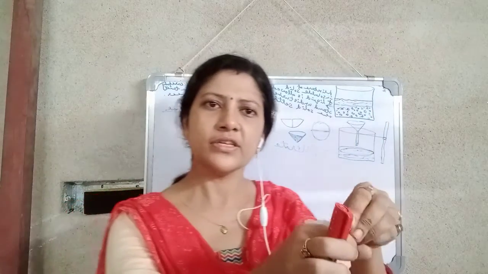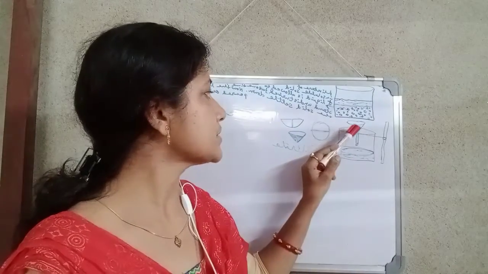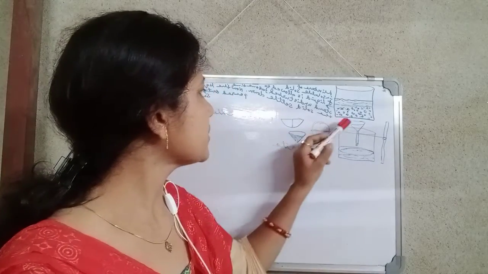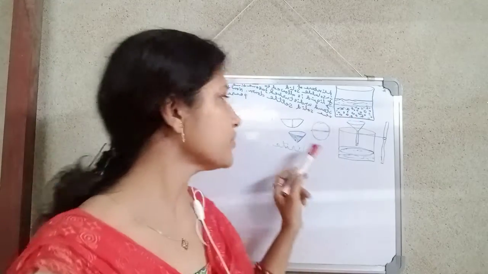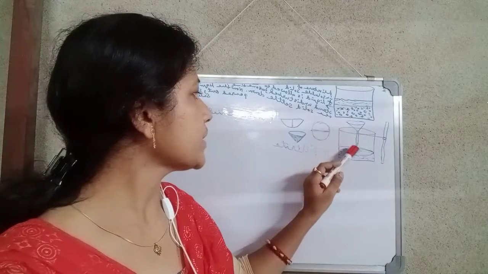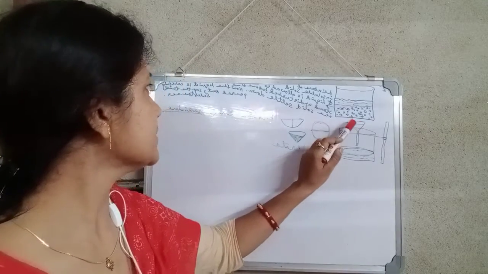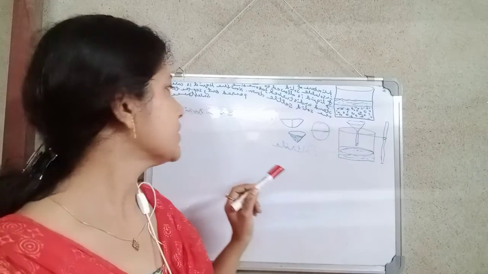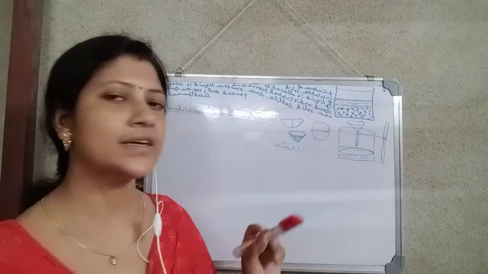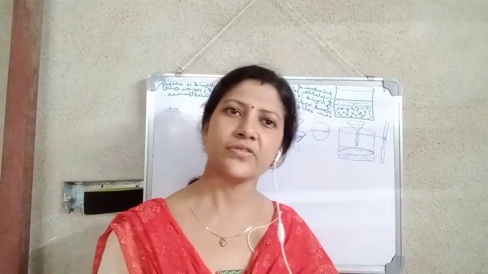Then we pour the liquid solution. Here we take the beaker and the funnel is used for filtration. Here we place a filter paper, then we pour the mixture through it. Drop by drop the filtrate is collected, and the substance that remains on the filter paper is called the residue. In this way we separated out the small pieces present in a liquid solution.